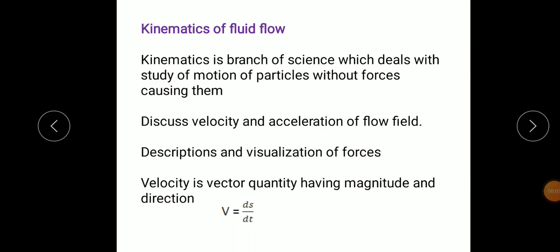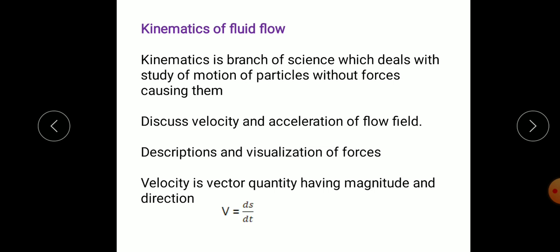Good morning, students. Next, we are considering the third unit, fluid kinematics. We have considered already fluid statics in the second unit. In fluid statics, we are considering the fluid at rest. Now we are considering the fluid flowing.